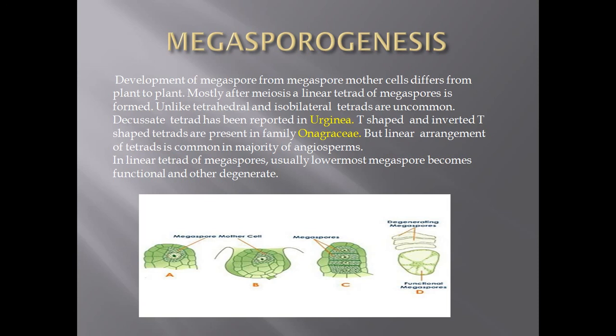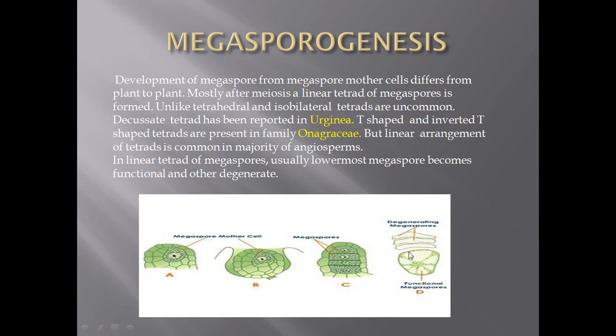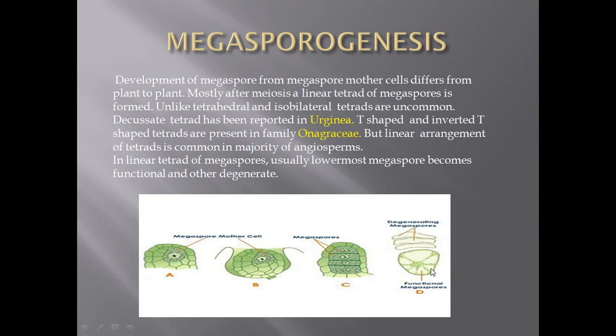But the most common type of arrangement is the linear arrangement, and the majority of angiosperms have this type of arrangement. And after the formation of the four linear megaspores, the three megaspores towards the micropylar end degenerate, and the surviving functional megaspore becomes large, and then it undergoes the formation of the gametophytic phase.